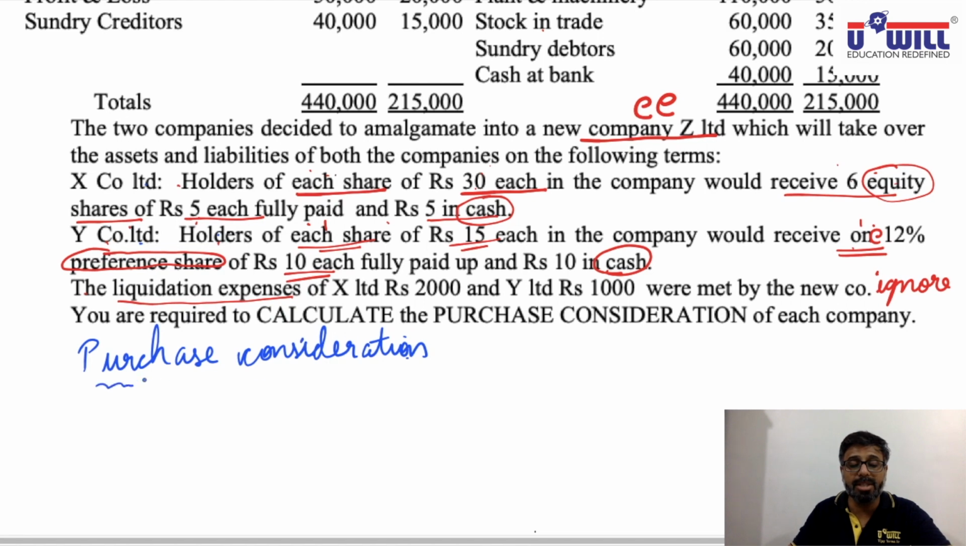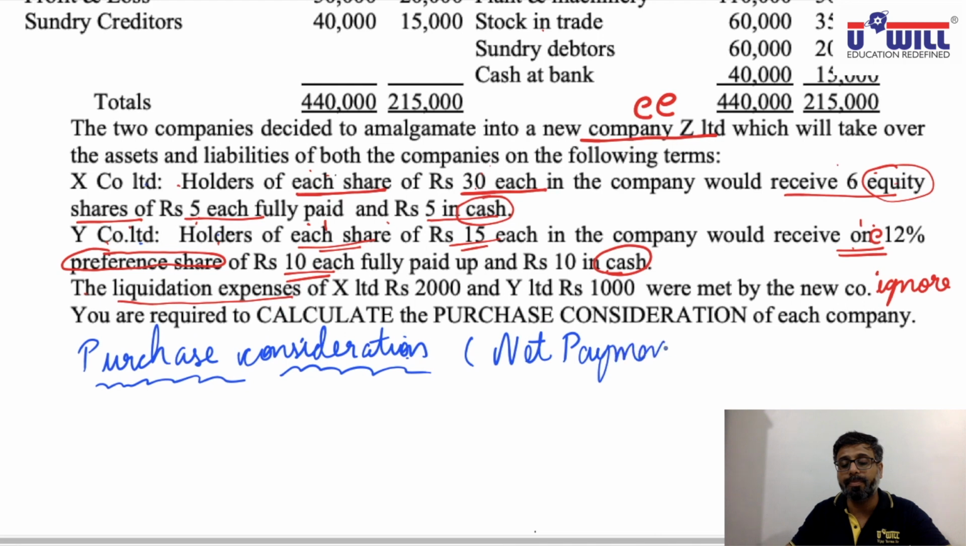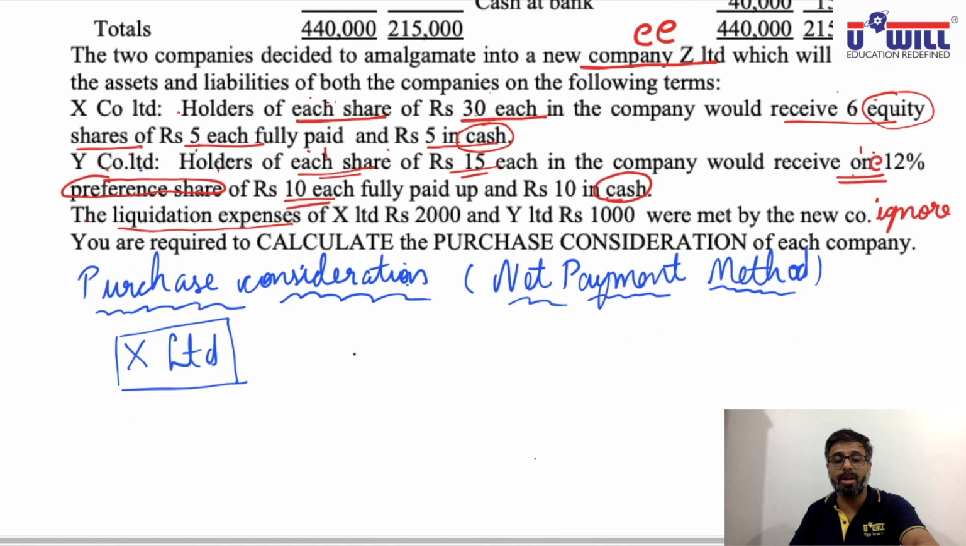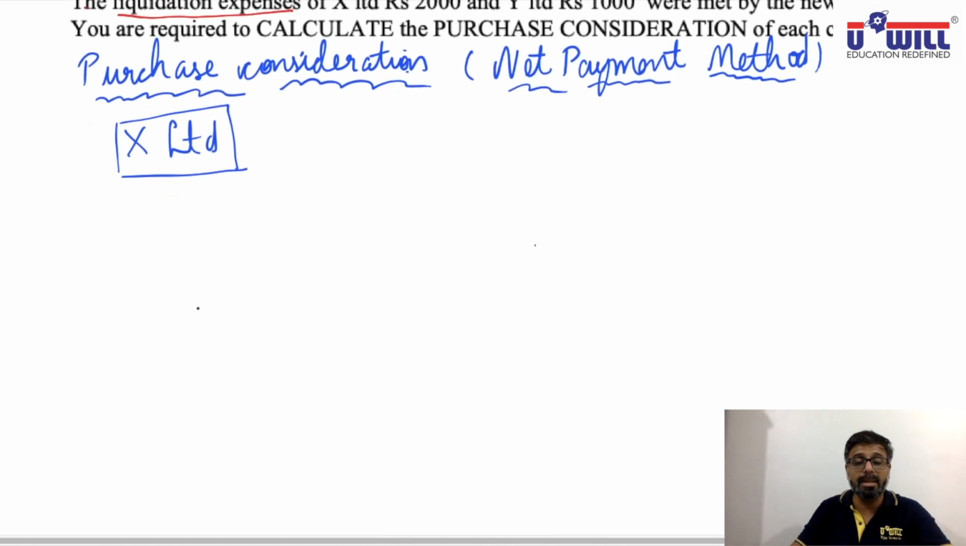So we are finding purchase consideration, and because modes of payment are given, which method of purchase consideration is it? Net payment method. Okay, it is net payment method of purchase consideration. So how would we find that? First we find it for X company, and then we find it for Y company. We have to include the modes of payment. So which are the two modes of payment for X company here? One is equity shares, the other is cash.